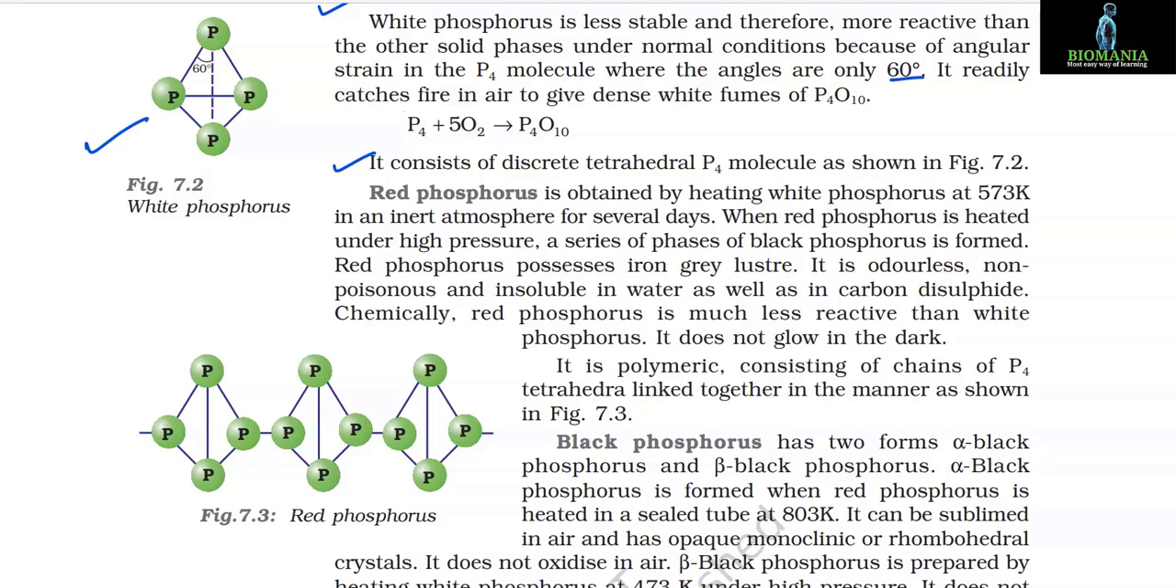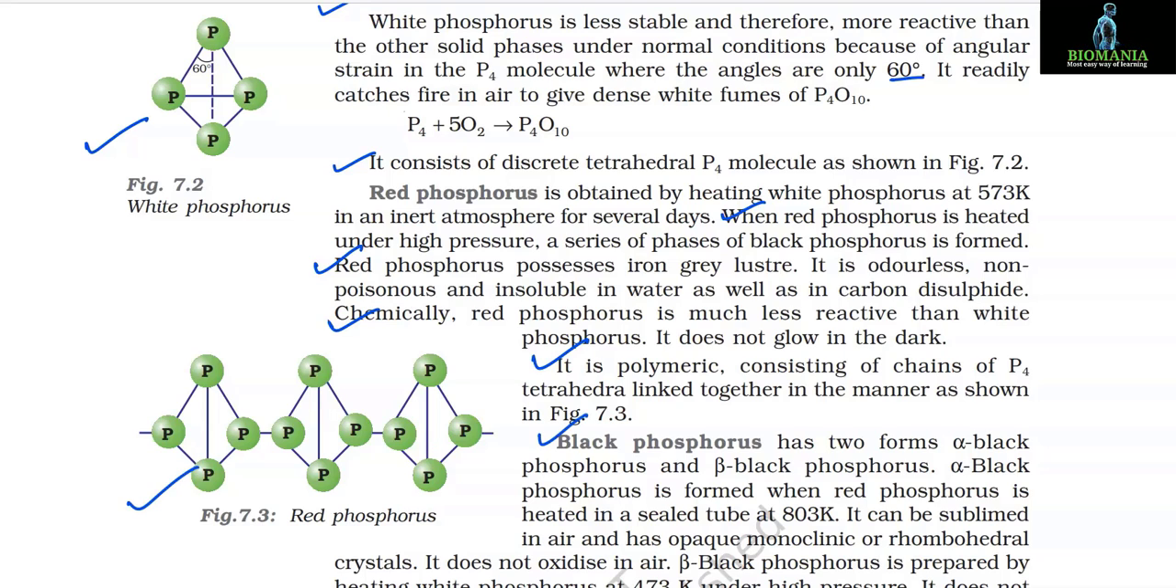Red phosphorus is obtained by heating white phosphorus at 573 Kelvin in an inert atmosphere for several days. When red phosphorus is heated under high pressure, a series of phases of black phosphorus is formed. Red phosphorus possesses iron-gray luster. It is odorless, non-poisonous and insoluble in water as well as in carbon disulfide. Chemically, red phosphorus is much less reactive than white phosphorus. It does not glow in the dark. It is polymeric, consisting of chains of P4 tetrahedra linked together in the manner shown in figure 7.3.